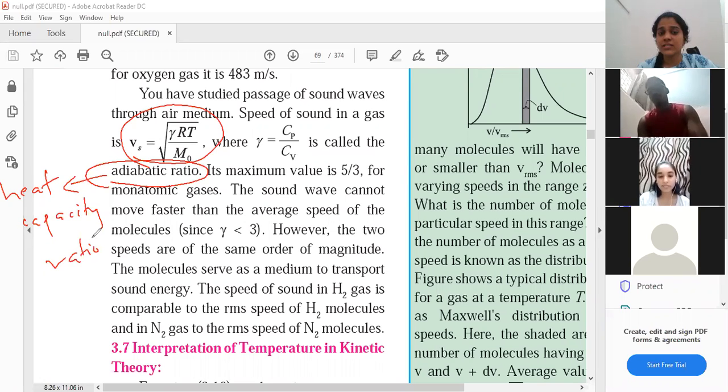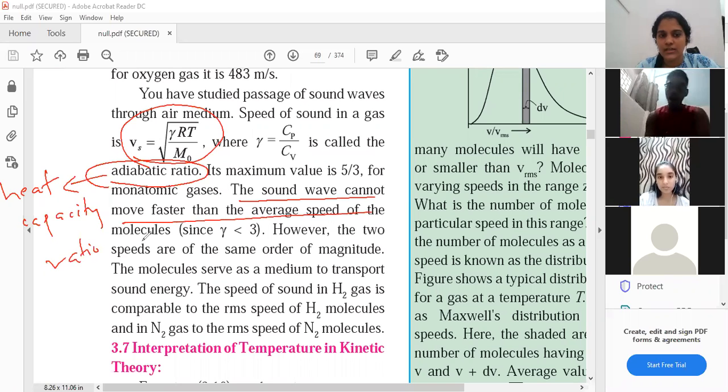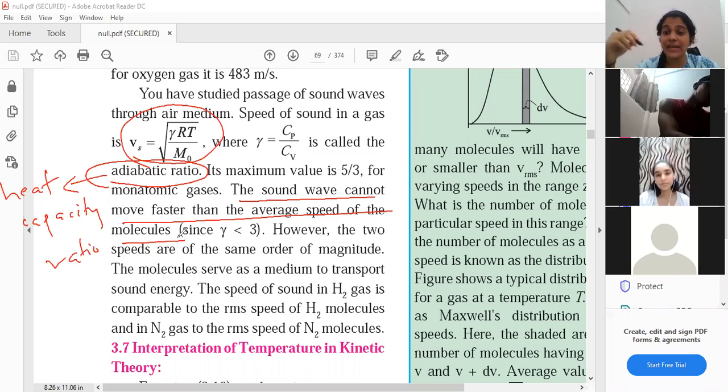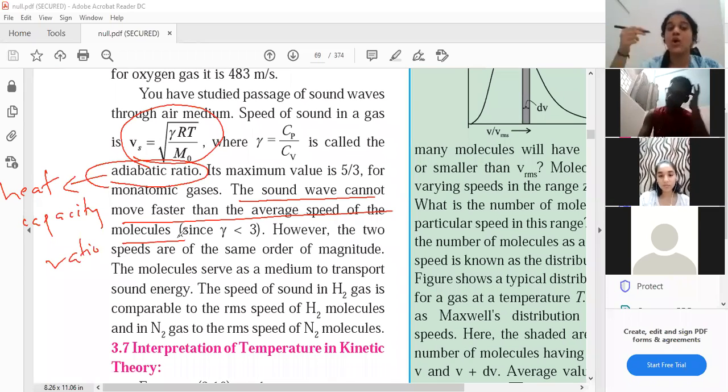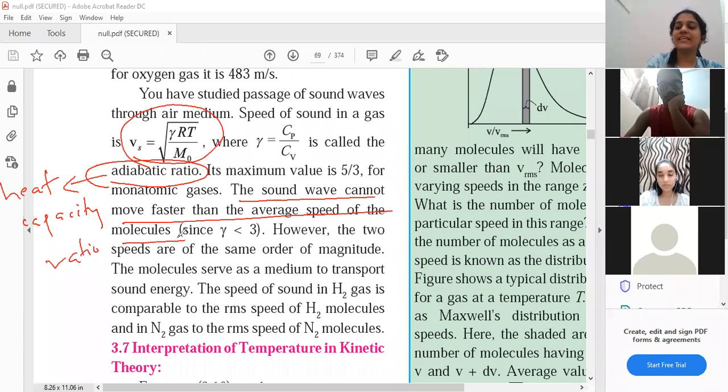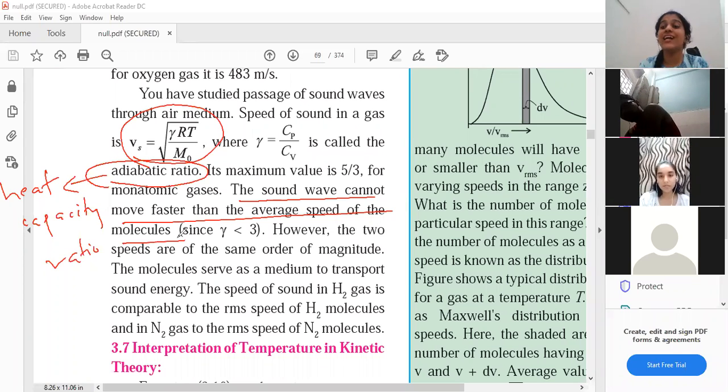Okay, fine. So this statement is important, students. The sound wave cannot move faster than the average speed of the molecules. So whatever the speed of my gas molecules, we are studying all of this now, RMS velocity and everything, this is about gas molecules, right? Kinetic theory of gases. So the speed of sound wave cannot be more than the speed of the gas molecules. But both speeds are comparable, that is nearly the same, that is written ahead.